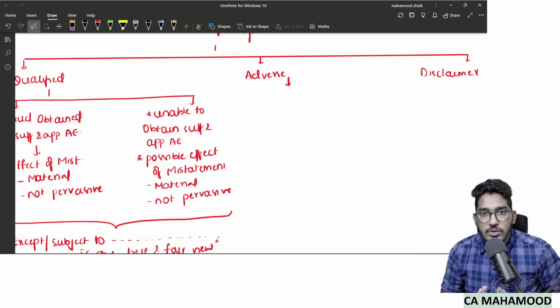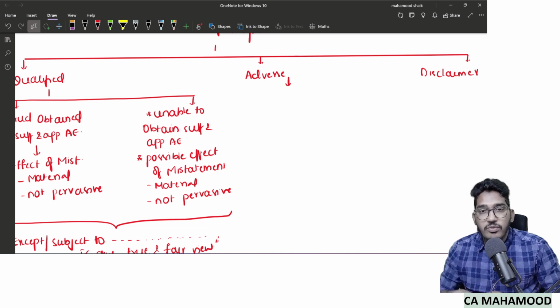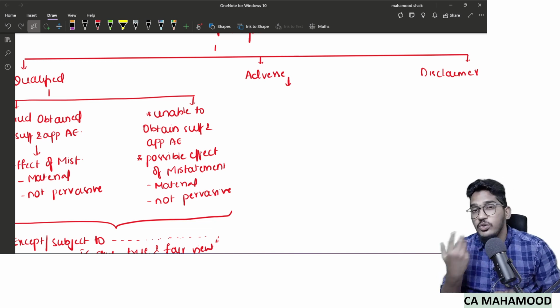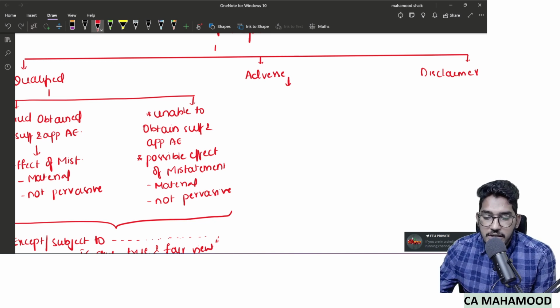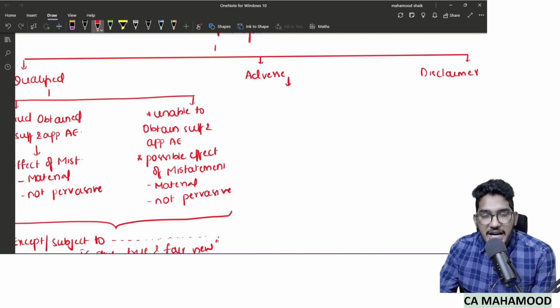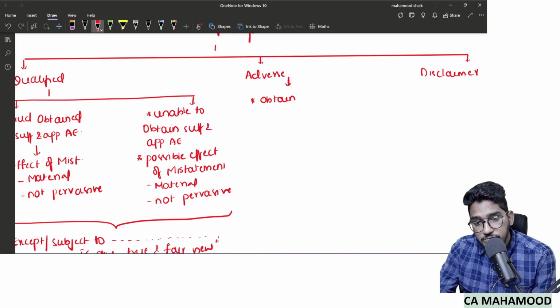In the adverse opinion also, if I am saying financial statements are completely wrong, will I say it when I have evidence or when I don't? Definitely when I'm having audit evidence. So adverse opinion is given in only one case, and that case is when the auditor has obtained sufficient and appropriate audit evidence. Why?